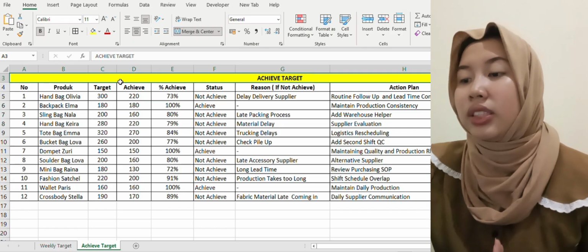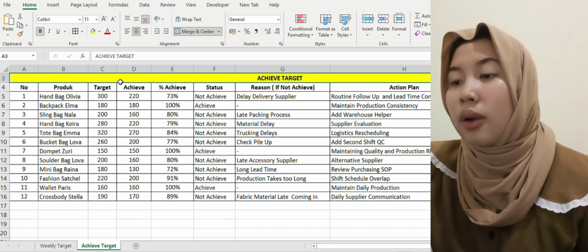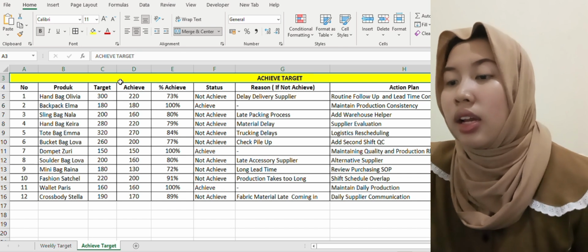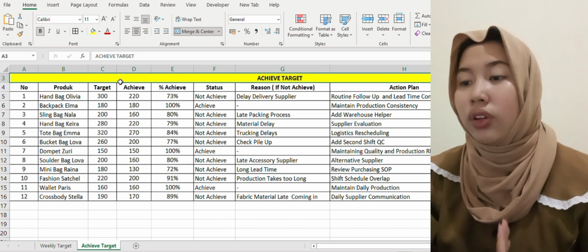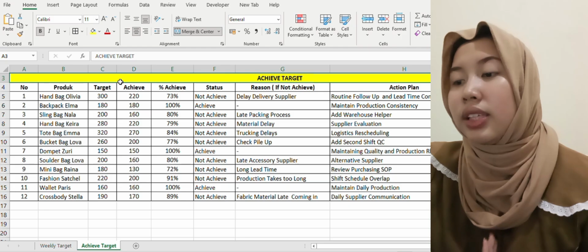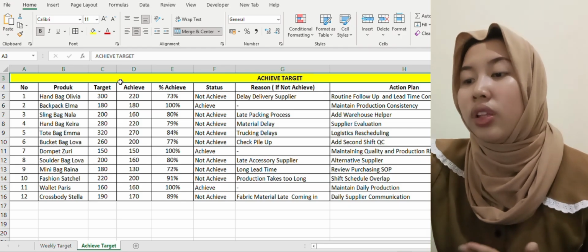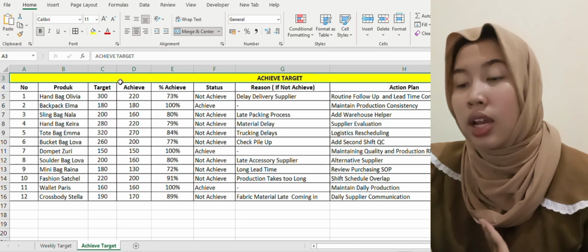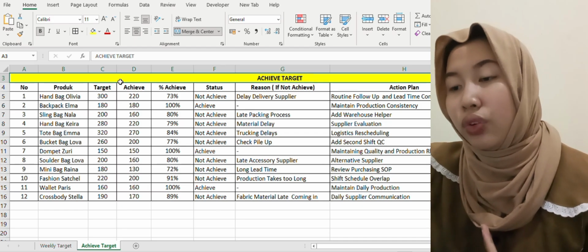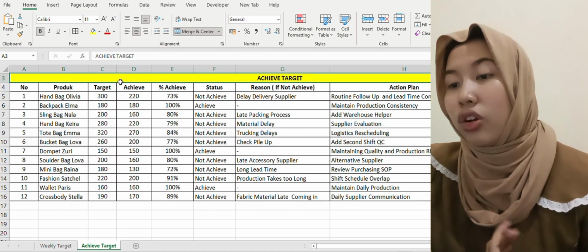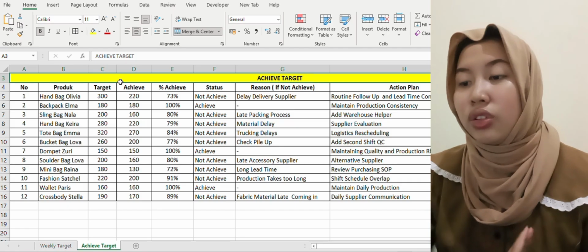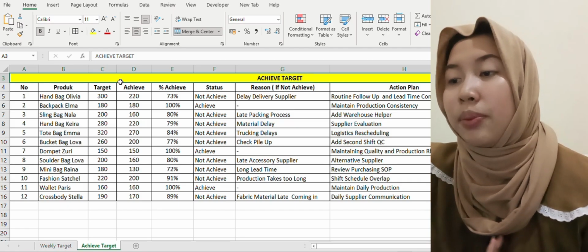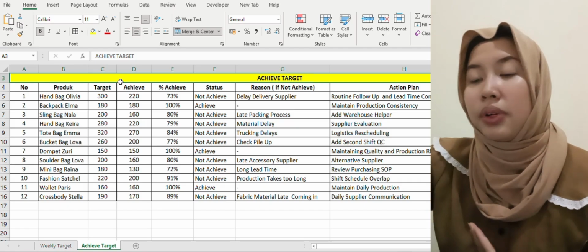This sheet summarizes each product's performance. Again, for each target, we will look at how much each product achieved, whether the target was met, the reason why some targets were not achieved, and the corrective action plan. Now let's go through the achieved target table from number 1.